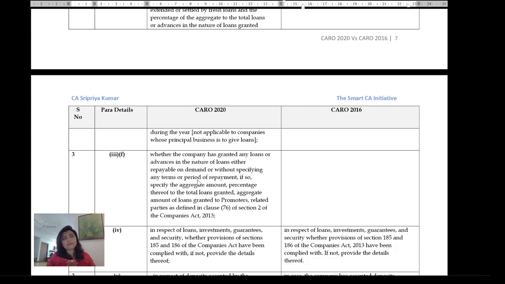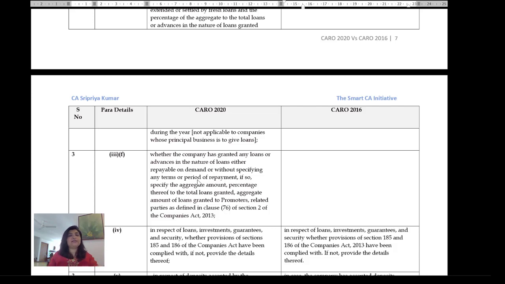specifying. In some companies, again, slightly older balance sheets, I have seen saying that they've given it, but there's no documentation for it. Now, won't that vitiate your internal financial controls? Would you give a loan to somebody, even if it's a related entity, especially where every person, every company is a distinct legal entity? That's what you need to appreciate. And that's the appreciation that's flowing in this CARO.